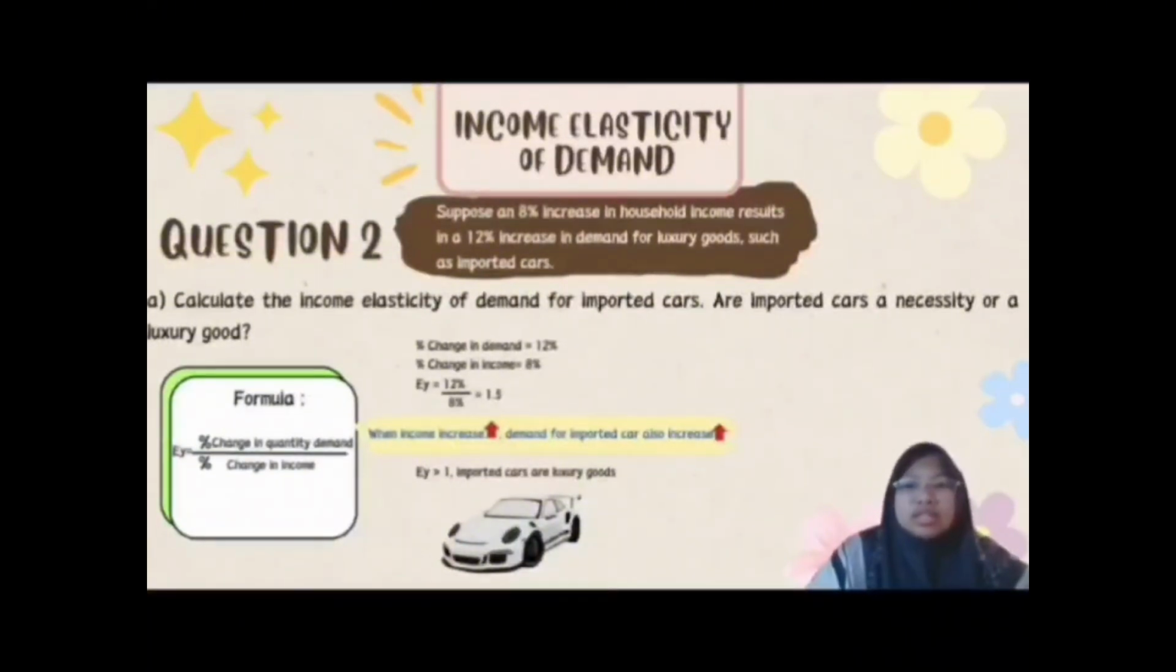The formula states EY equals percentage change in quantity demanded divided by percentage change in income. So, our percentage change in quantity demanded is 12%, while percentage change in income is 8%. The equation will be EY equals 12% divided by 8%, and the answer will be 1.5. So, it shows that imported cars are luxury goods because EY, which is 1.5, is more than 1. When income in household increases, the demand for imported cars also increases.